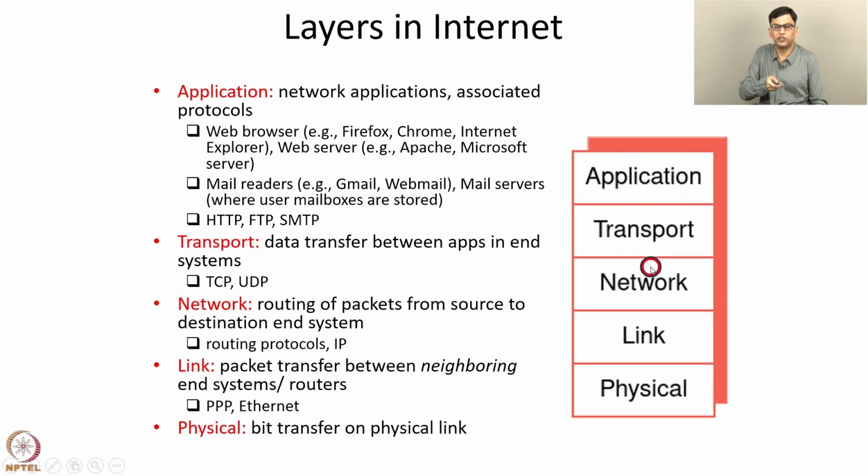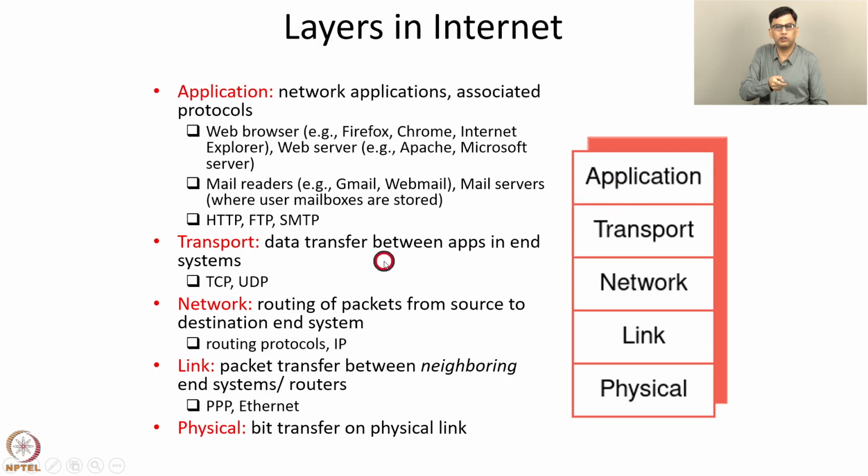And the demultiplexing function is when the transport layer takes data received from the network layer and routes it to the correct application process. This multiplexing and demultiplexing is done using different identifiers corresponding to different application processes, which are called port numbers. So this is the basic function of the transport layer, that is multiplexing and demultiplexing.